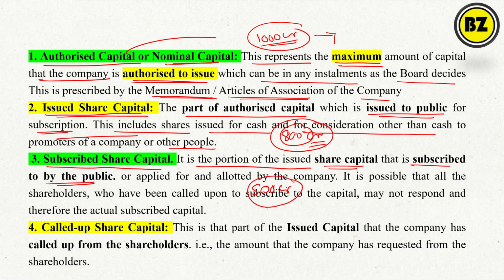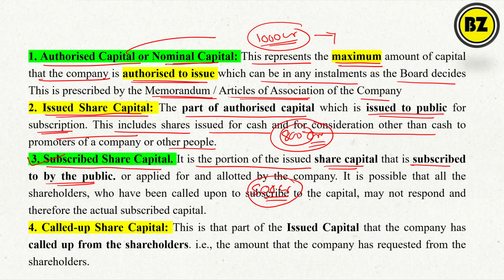Okay, 300 crores left unsubscribed, right? My target is 800 but only 500 is subscribed. So the public has subscribed, say through a broker, up to 500 crores. So this is what? This is the subscribed share capital. It is the part of the issued capital.